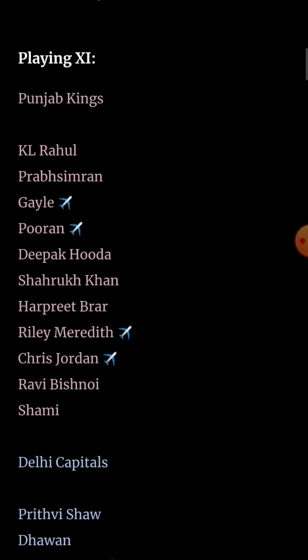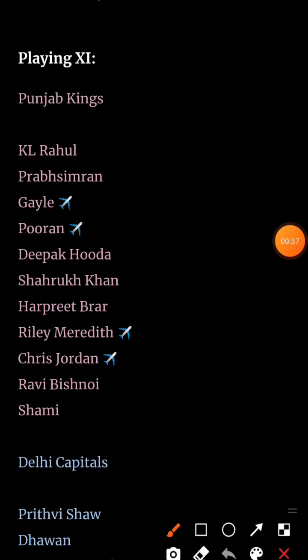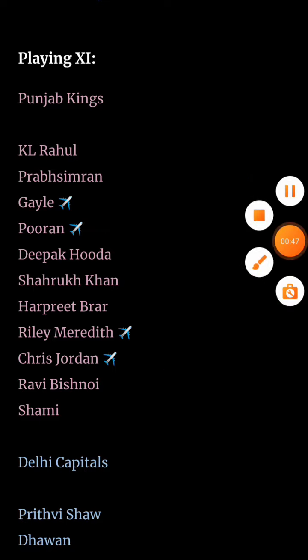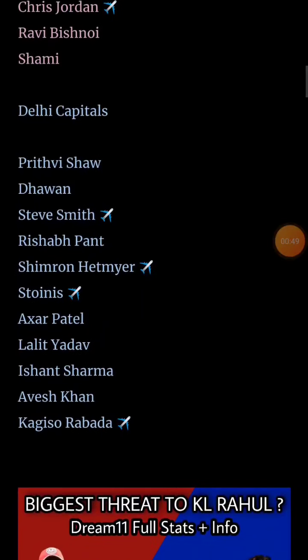This is the playing 11 of Punjab Kings. Two changes can be expected. First is Puran may go out and David Malan, he may come in. And guys, Meredith is injured, so instead of Meredith, Jai Richardson can come in. Remember this thing. And in the Delhi Capitals playing 11, I don't see any changes. But if you feel there can be any changes, then you can make that change yourself.